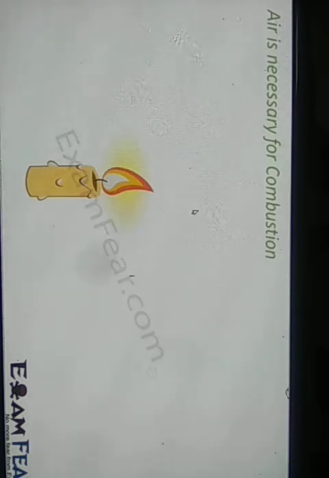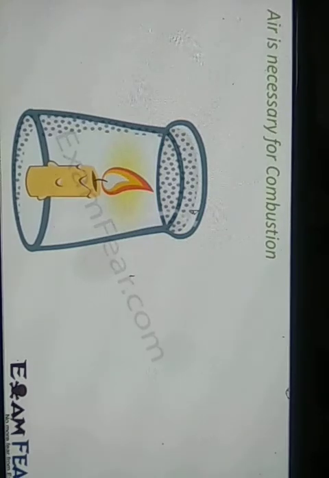The candle is lit and the flame is going perfectly. Now I take a glass and put it inverted over this candle. What happens? The candle still glows for some more time, but after some time the flame goes off. Why?